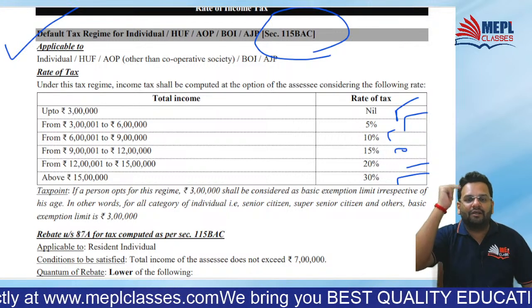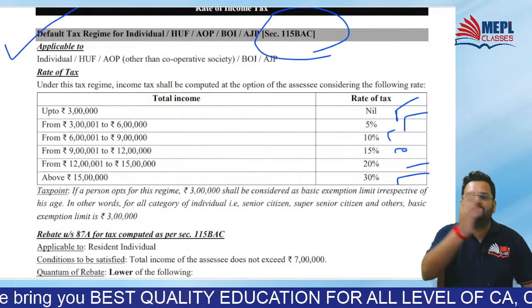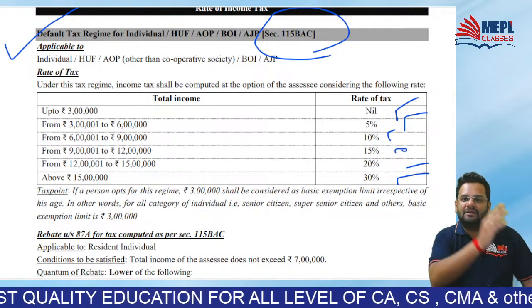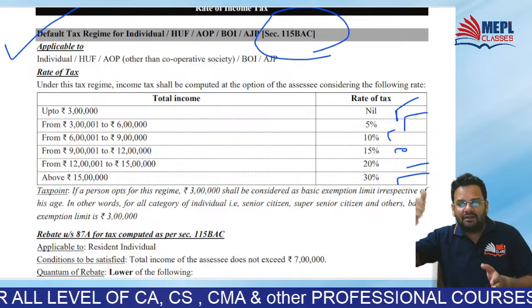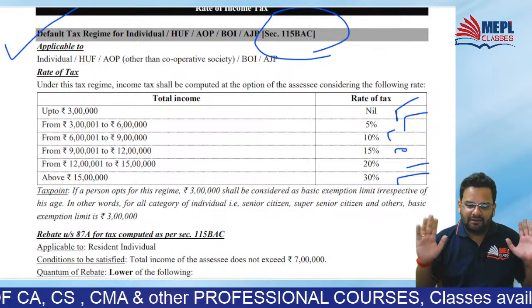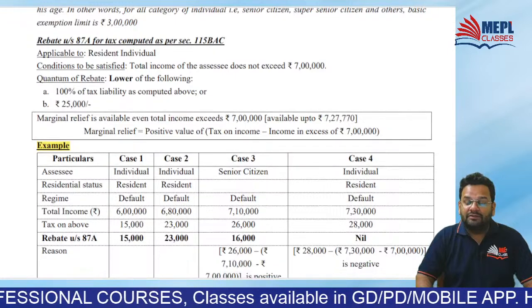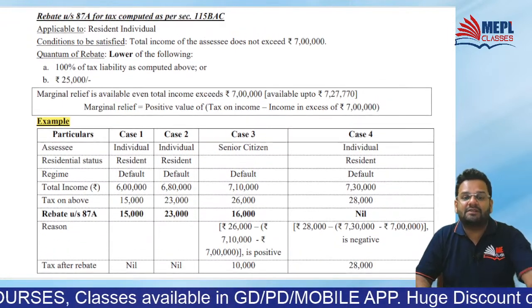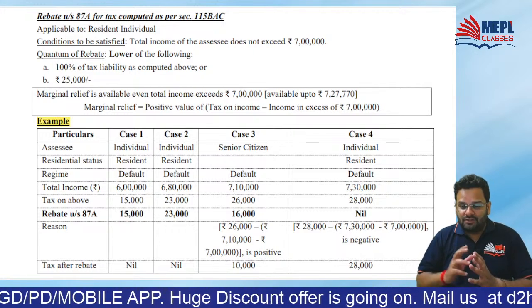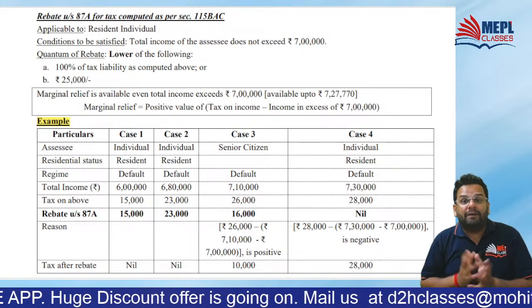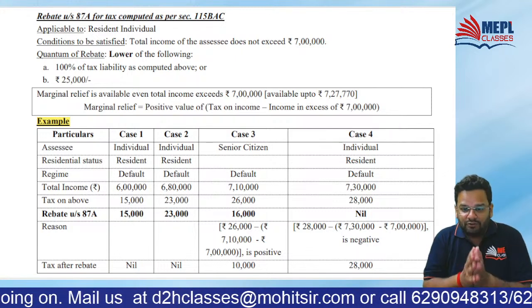Let us quickly once again recollect. 0 to 3, no tax. 3 to 6, 5%. 6 to 9, 10%. 9 to 12, 15%. Then 12 to 15, 20%. And above 15, 30%. Then one interesting concept, rebate. You will say rebate existed from the beginning, then what is so interesting in it? But friends, what has changed? The limit has changed. Rebate will be applicable if total income does not exceed rupees 7 lakh.